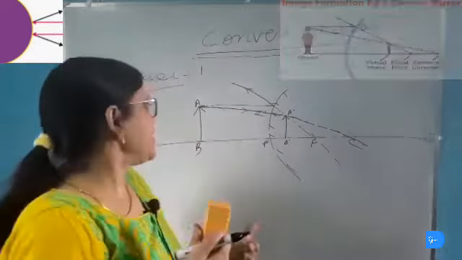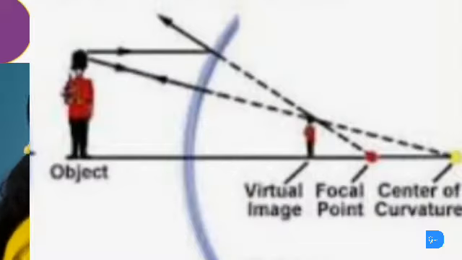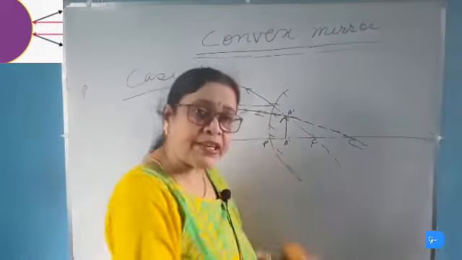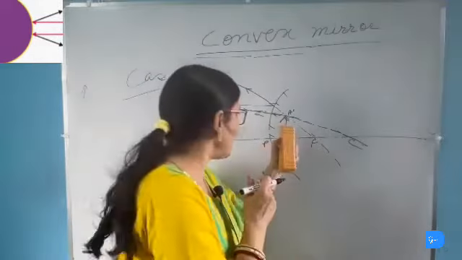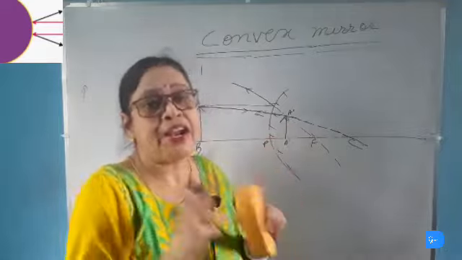So we can say that when the object is placed between the pole and the infinity, the image will be formed behind the mirror. What are the characteristics of the image here? It is formed behind the mirror. It is virtual, erect and diminished.